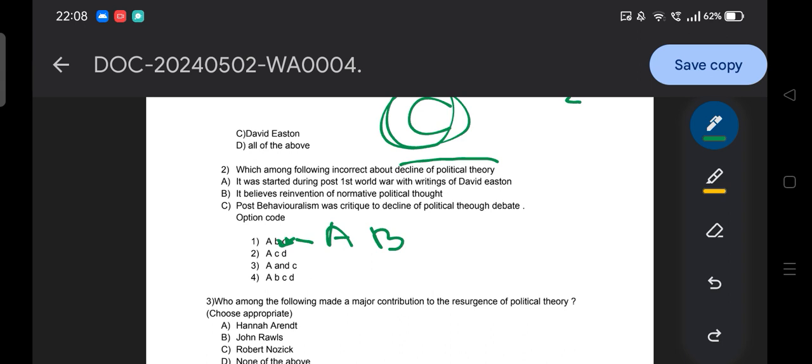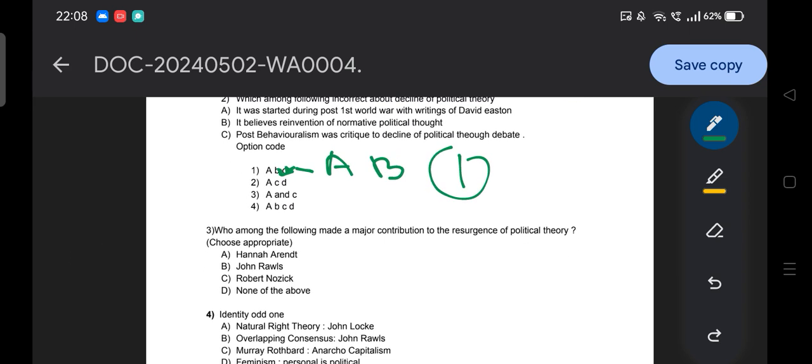So your time is off, and hope you are able to circle properly. And if you are not able to circle within this time, then you should connect with me, then I can do a small reform here. Okay, so the answer of this question is basically option 1, that is A and B. Okay, A and B is the answer, as the question asked for the incorrect one. Moving to the next question,